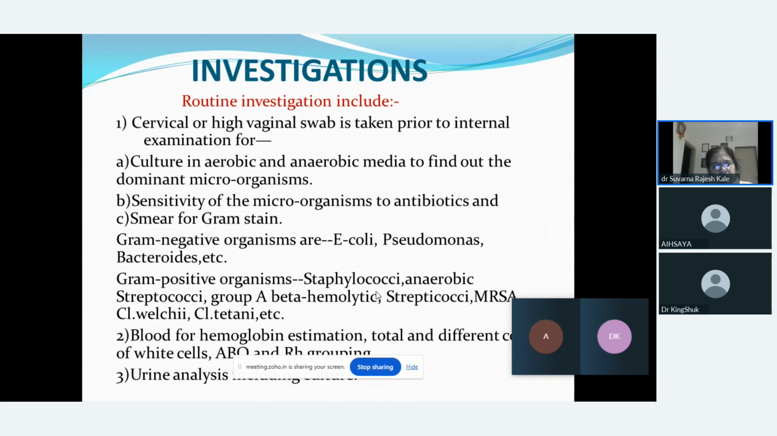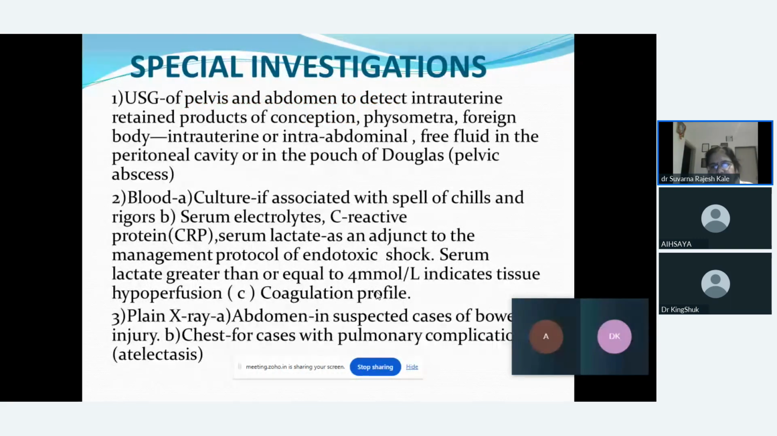Next, we can go for a blood test for hemoglobin estimation, blood grouping, RH typing, and CBC. We can go for urine analysis to see whether the kidneys or the bladder are involved. Next, special investigations. We have to do the USG of the pelvis and abdomen to detect the intrauterine retained products of conception, whether the female has spread the infection in the form of pyometra or foreign body. It could be intrauterine, it could be intra-abdominal also, to see whether there is free fluid in the peritoneal cavity or in the pouch of Douglas, which may be because of a pelvic abscess.